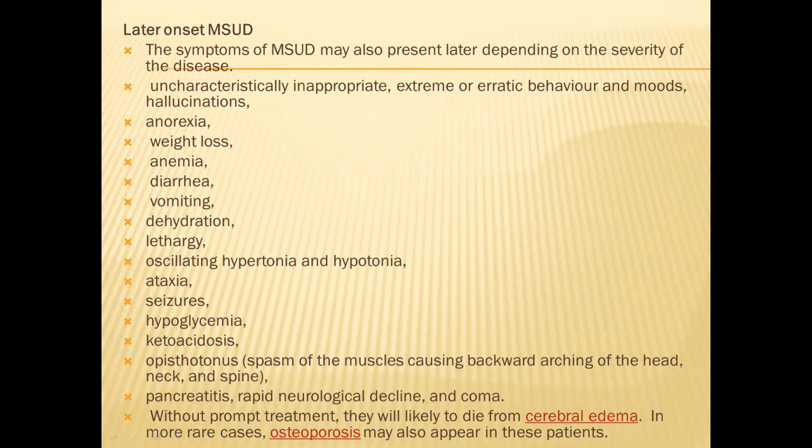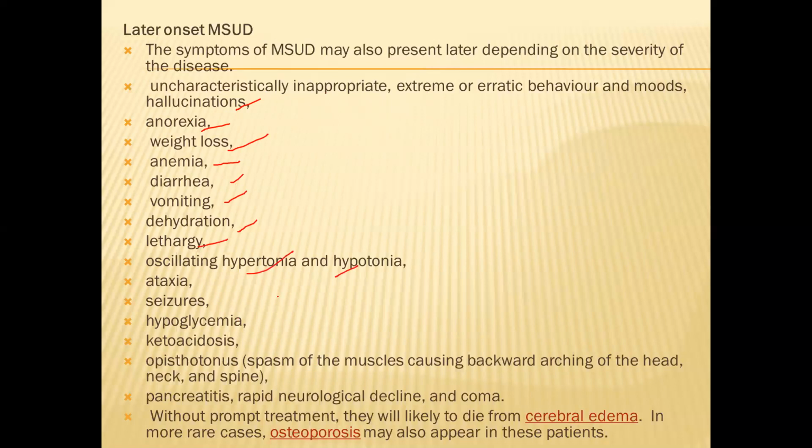Anorexia. There are so many symptoms. Hallucinations, because it affects our brain. Uncharacteristically inappropriate, extreme or erratic behavior and mood swings, hallucination, anorexia, weight loss, anemia, diarrhea, vomiting, dehydration, lethargy, oscillating hypotonia and hypertonia.